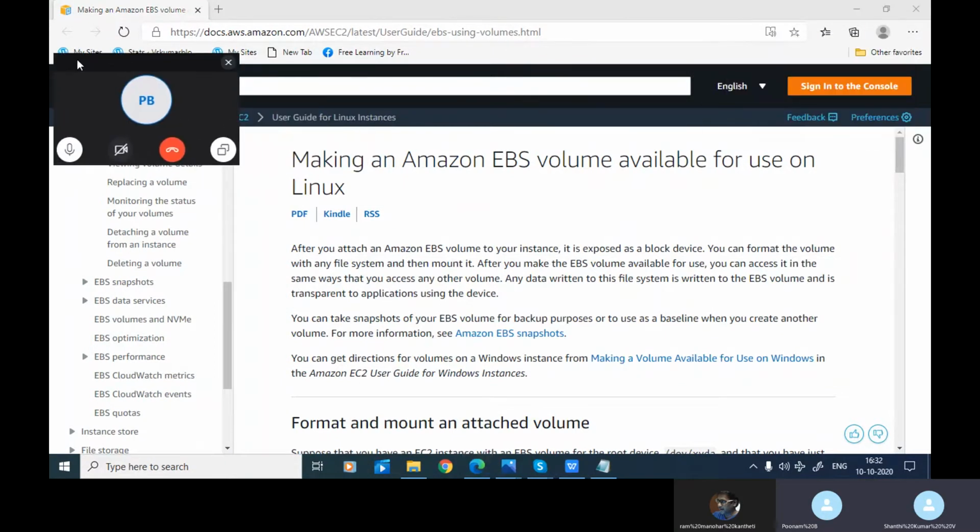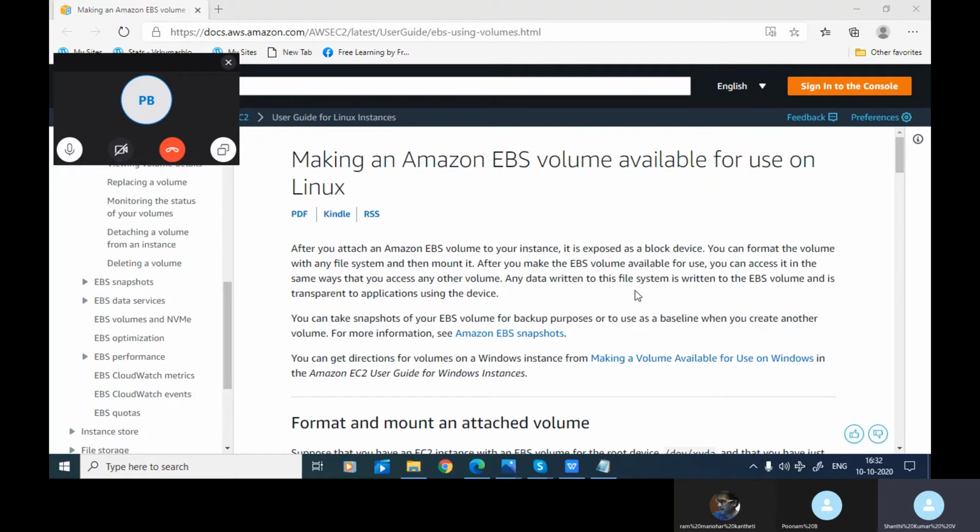Yeah, first let me explain this. Making an EBS volume available for use on Linux. After you attach the EBS volume to your instance, it is exposed as a block device, obviously like a hard disk. You can format the volume with any file system, then mount it. After you make the EBS volume available for use, you can access it in the same way that you access any other volume, like a hard disk.